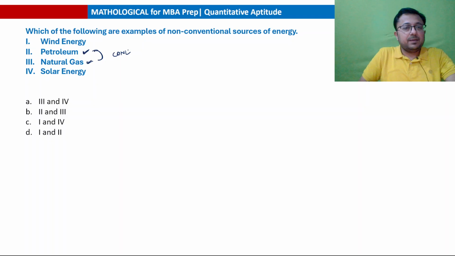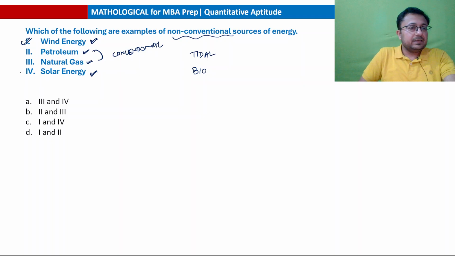Conventional, हमेशा से यूज होते आ रहे हैं. ठीक है. Non-conventional sources are wind energy and solar energy. Some other examples of non-conventional sources are tidal energy, harnessing the energy of tides, and bioenergy. ऑप्शन कौन कौन सा हमारा हो गया? फर्स्ट विंड एंड सोलर, फर्स्ट एंड फोर्थ. ऑप्शन सी विल बी द आंसर.